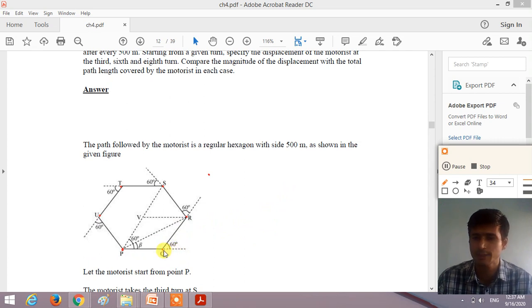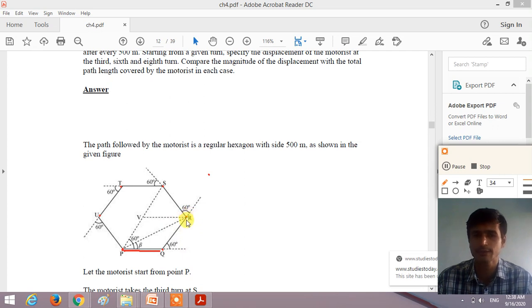So the distance traveled by the motorcyclist is PQ, right? So the distance traveled by the motorcyclist is PQ, 500. The displacement of the motorcyclist is 500, right? So at the first turn, the distance and the displacement both are the same and equal to 500, right? So now how can we calculate at the second turn?